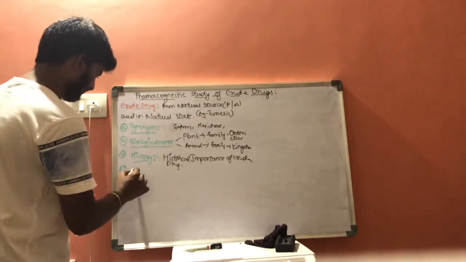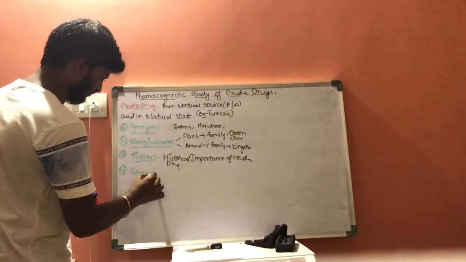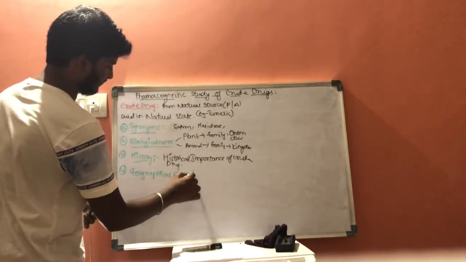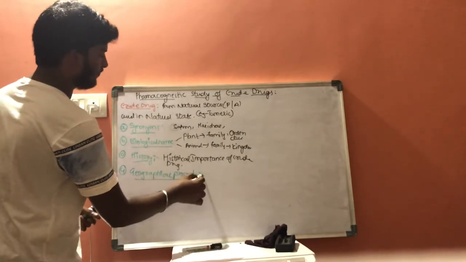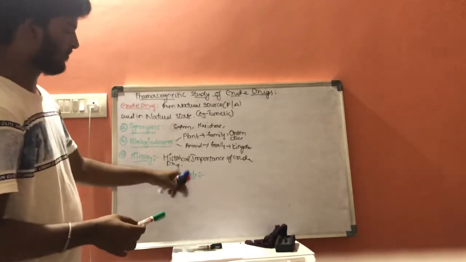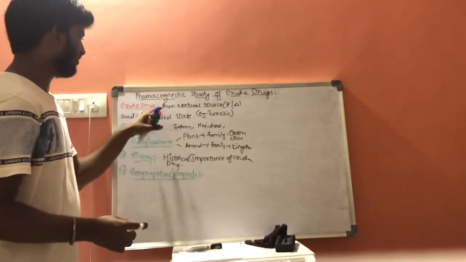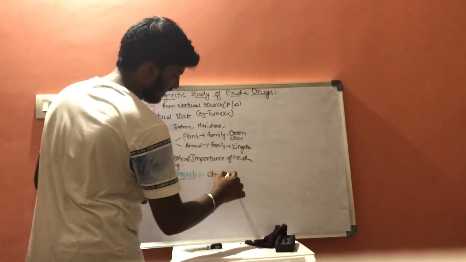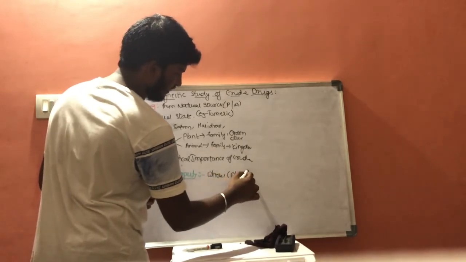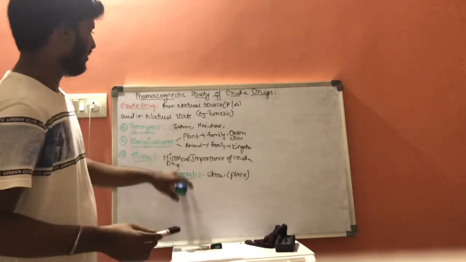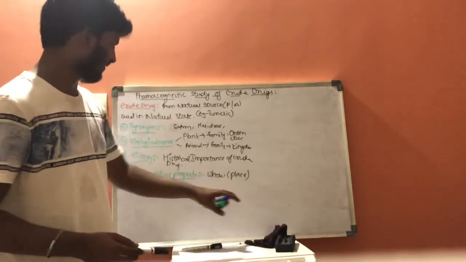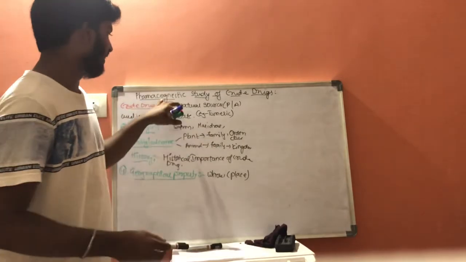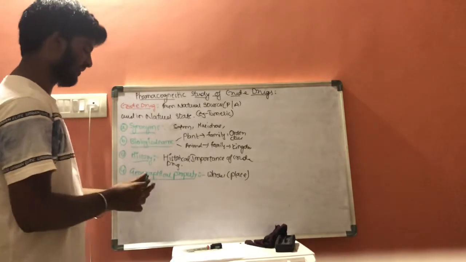And the fourth one is geographical distribution, or geographical property. Geographical property explains where this crude drug is present, including the place where it is available and where it is formed. It explains where this crude drug is available in more amount.